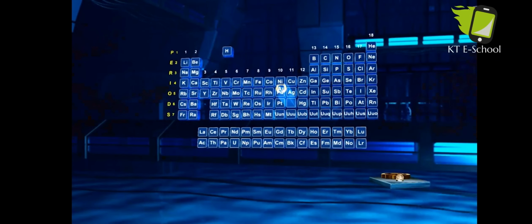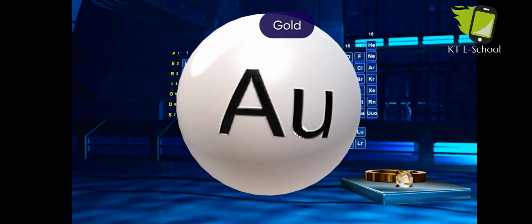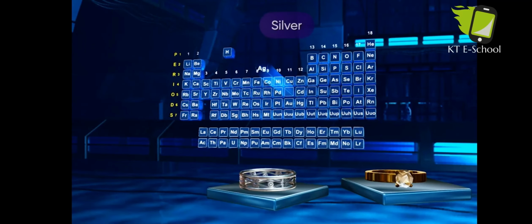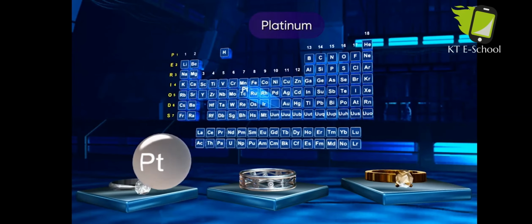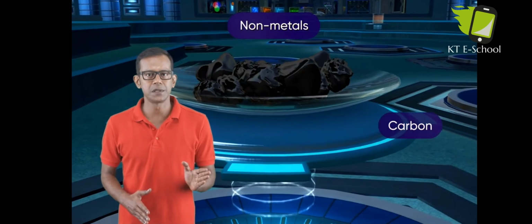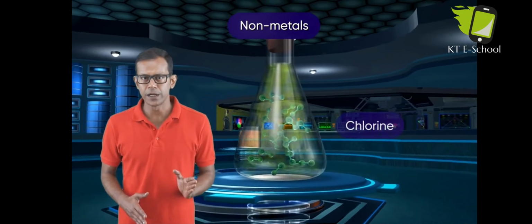However, metals such as gold, silver, platinum, etc. occur naturally.